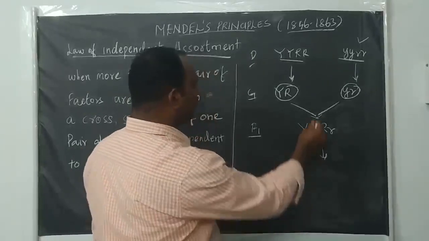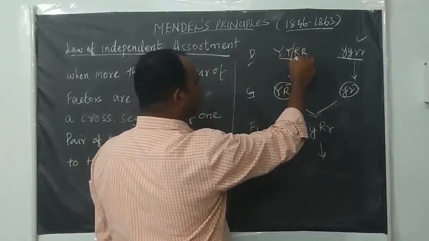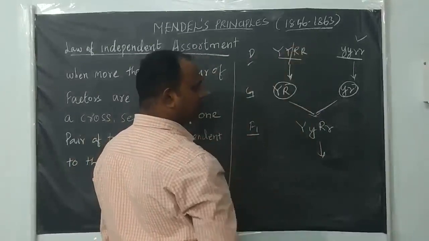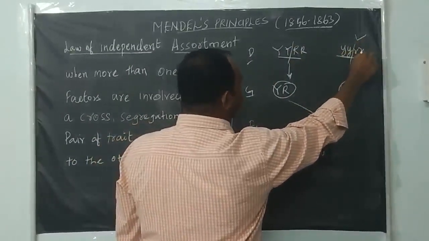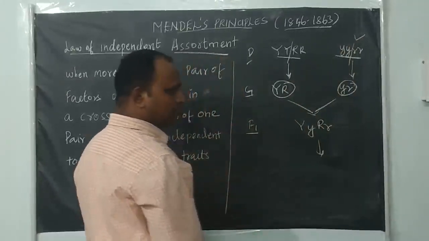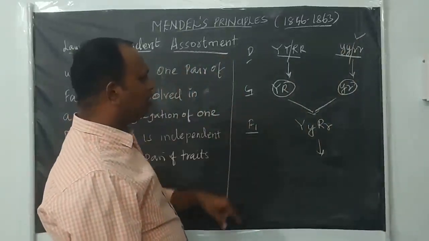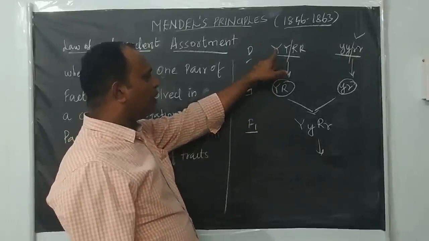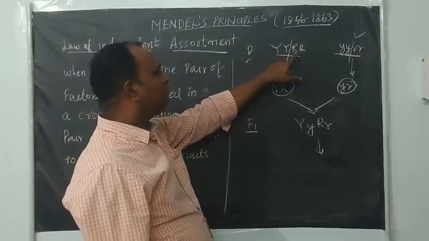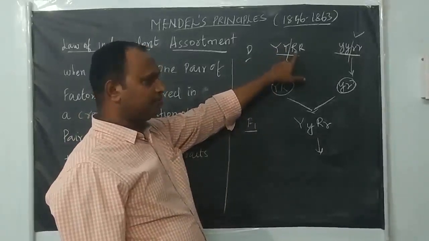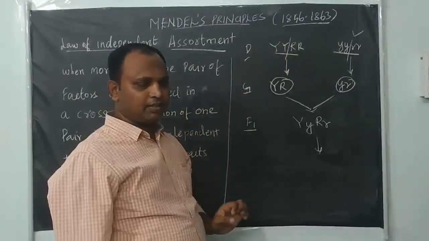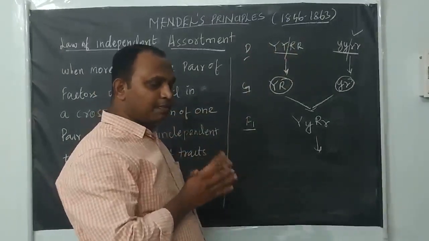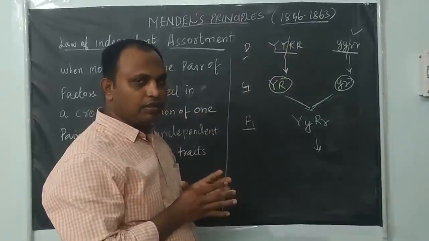Okay, see here, this is one pair of factors, this is another pair of factors. The color is one factor and the shape of the seed is another factor, right? During gametic formation, see, the Y segregation is independent from the R segregation. Similarly, R segregation is independent from the Y segregation, because they segregate separately and do not depend on each other.